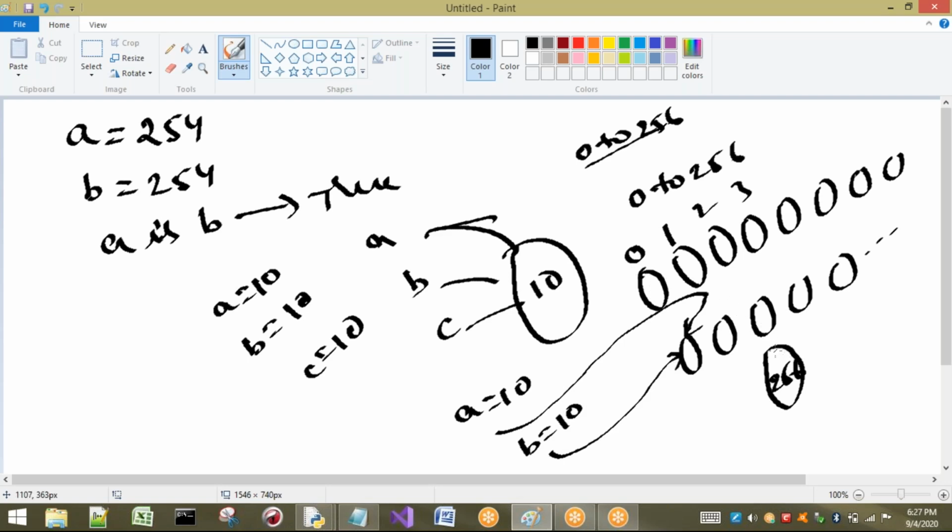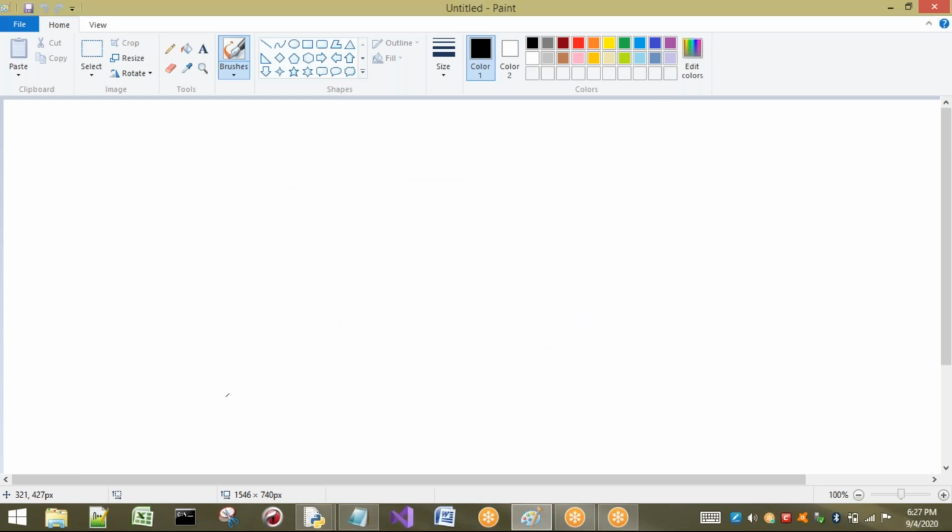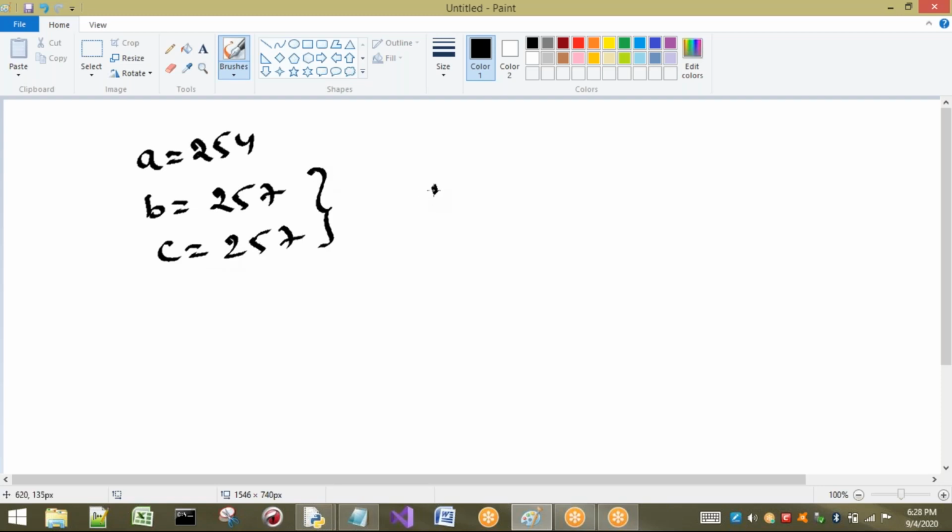Then what about after 256? If we want to create any object with a value after 257, what happens is, for example, B is 257 and C is 257, and these two are the same value. B is created here, because this is not available internally, and C is created separately.